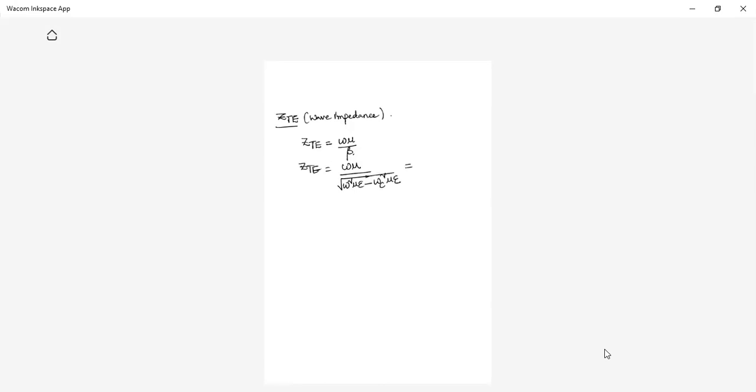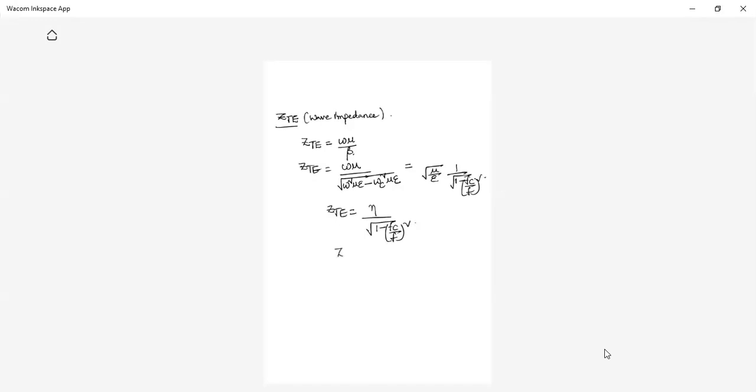If you take mu epsilon common, what is the term you are going to get? Square root of mu by epsilon into 1 by square root of 1 minus fc by f whole square. So ZTE can be written as eta by square root of 1 minus fc by f whole square.